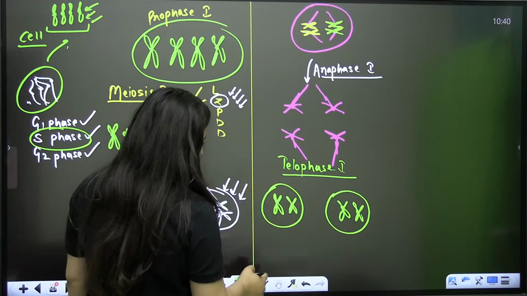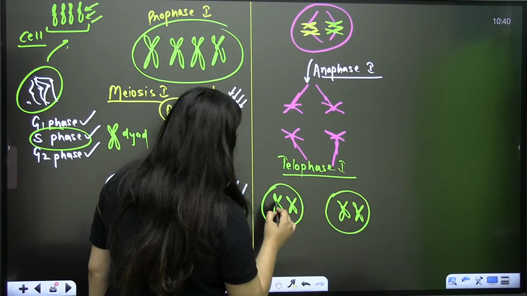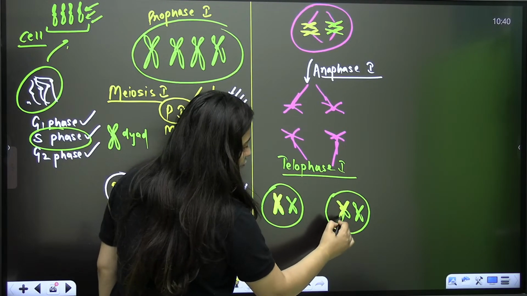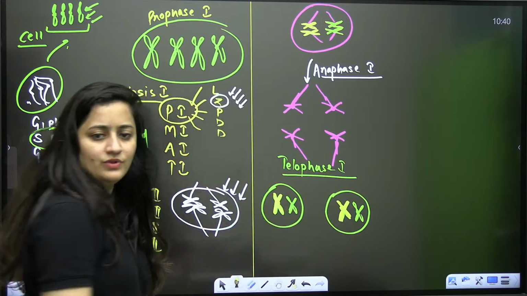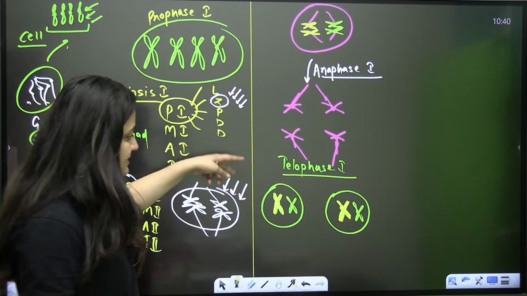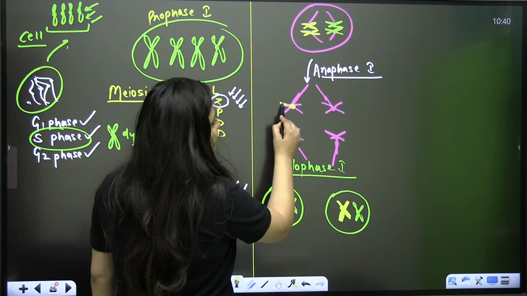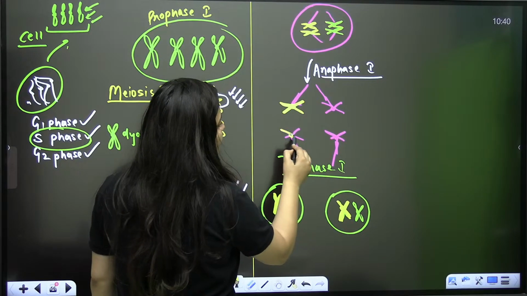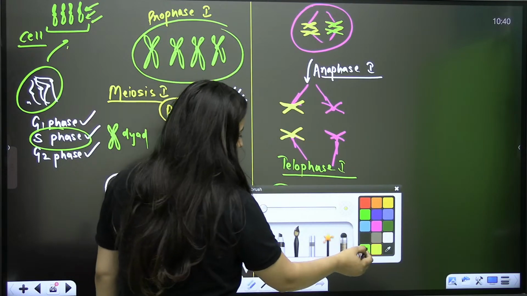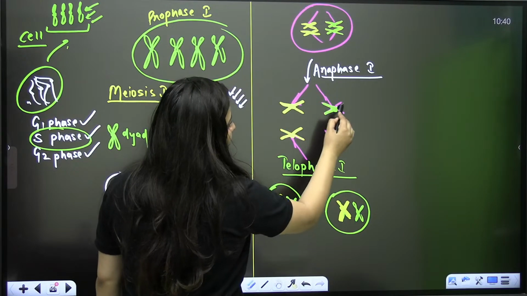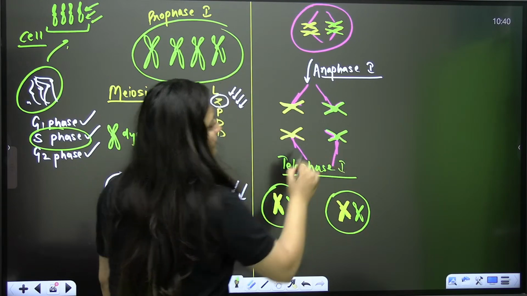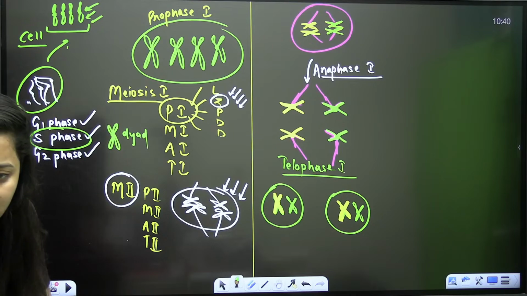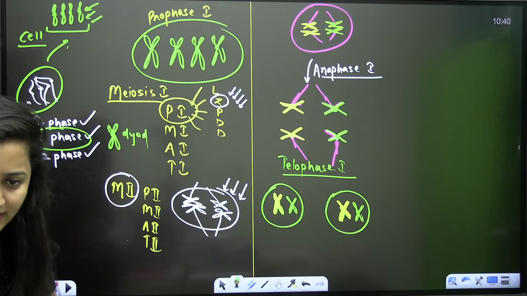When you talk about the gametes, each gamete is going to receive only one chromosome from that pair. They were in pairs, so the pair is getting separated. Now clear?